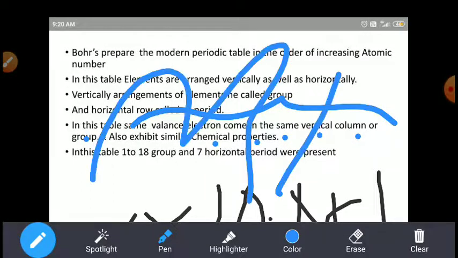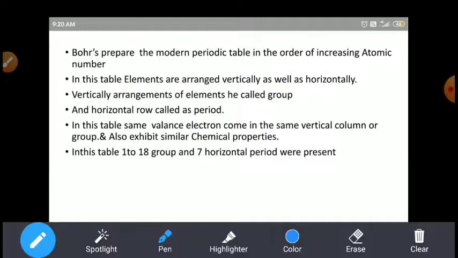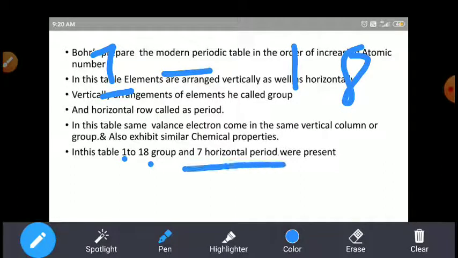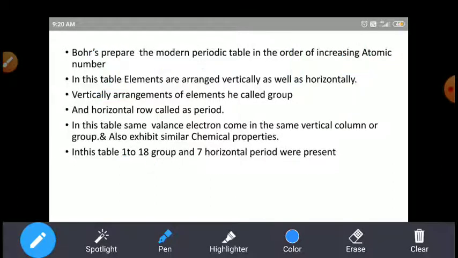In this table there are 1 to 18 groups and 7 horizontal periods present here.